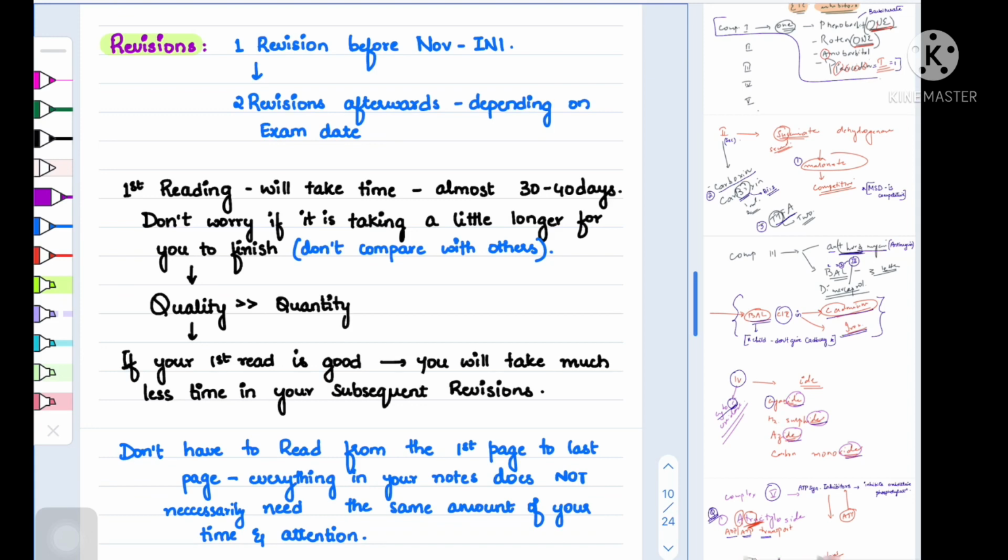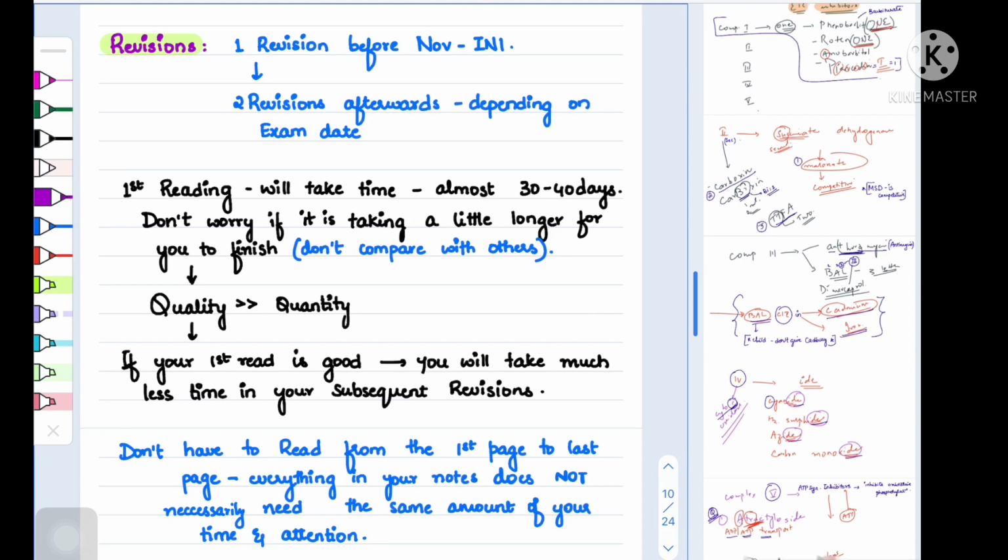The timeline of the revisions or the reading would be once before the SWT, once before the cumulative test, and once before the GT if possible. Of course, you cannot read the entire thing every time before a GT, but the ideal thing would be to go through at least one reading along with making your notes, just about 1 month before INI. Then keep around 30 days left for revision before INI CT.